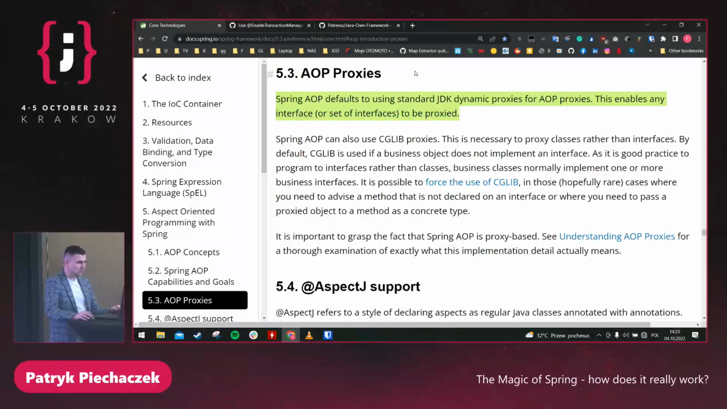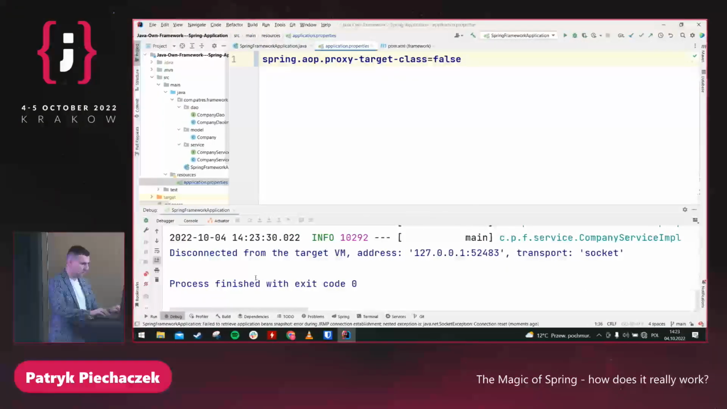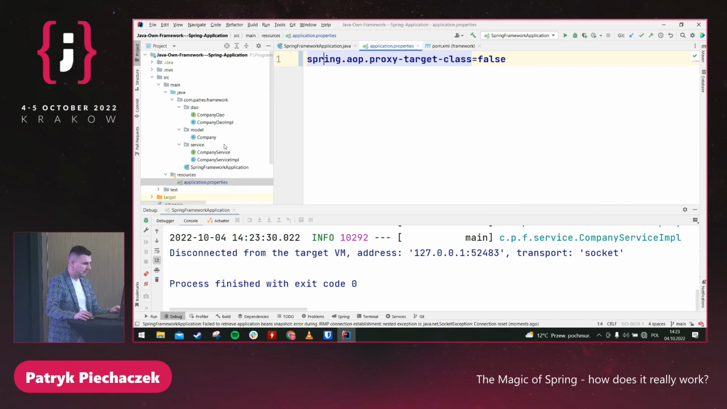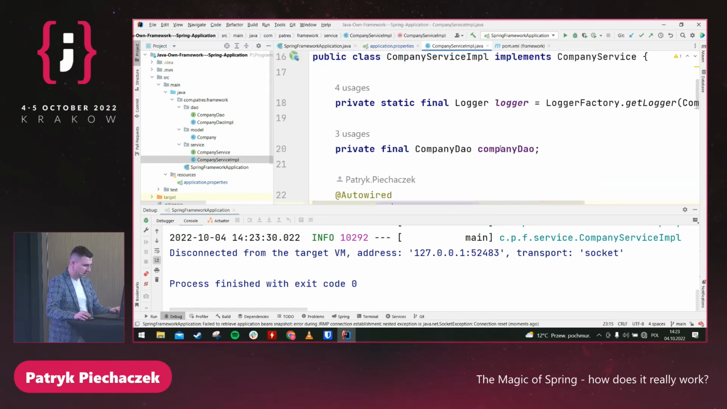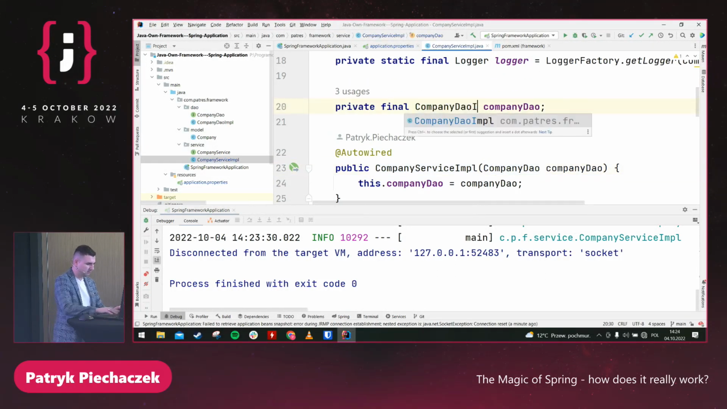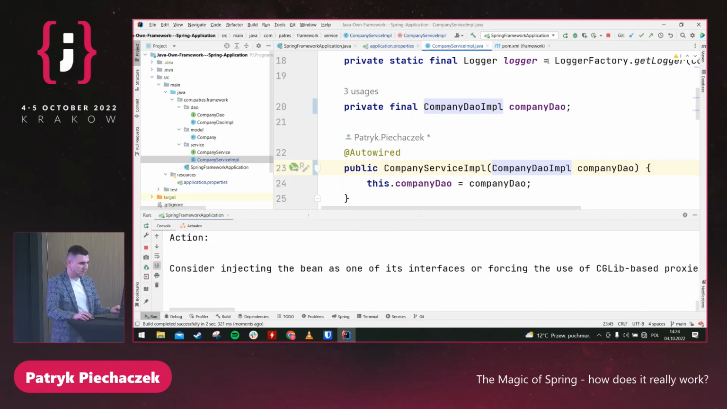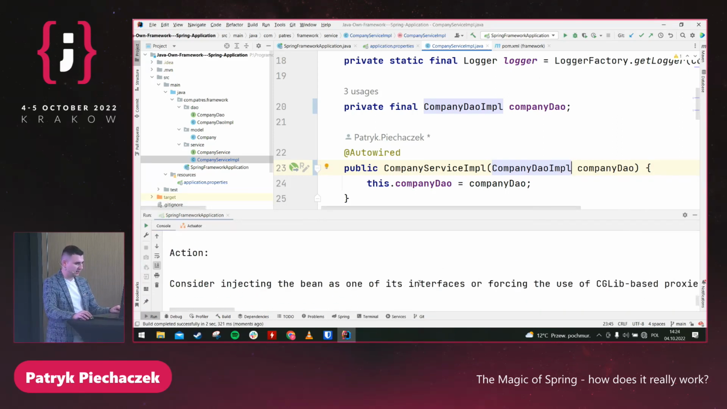they changed it. It's true if you're talking about Spring, but if you're talking about a Spring Boot application from version 2, by default it uses CGLib to prevent nasty proxy issues. What is this issue? Let me go back to our code, and I just change it to use Dynamic Proxy. Let's say that in my CompanyServiceImp, I inject the implementation, not just the interface. We will have an error message that we cannot do this because we are working on the Dynamic Proxy. So consider injecting the interface. Okay, so they decided to change it.